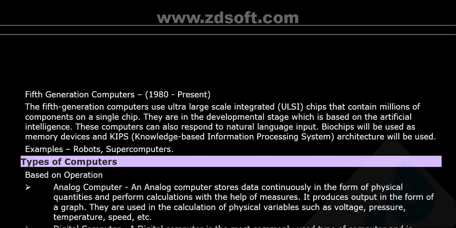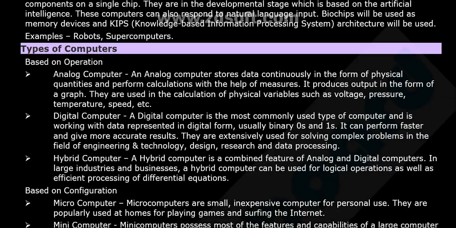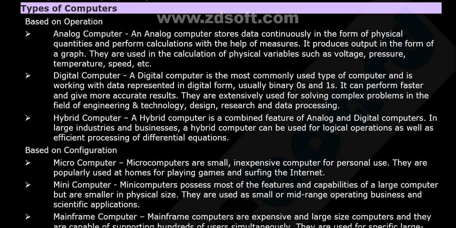So here come the fifth generation computers, which are 1982 till present. They use ultra large scale integrated chips that contain millions of components on a single chip. They are in a development stage which is based on artificial intelligence. These computers can also respond to natural language input. Biochips will be used as memory devices and chips. Knowledge based information processing system architecture will be used. Examples: robots and supercomputers.